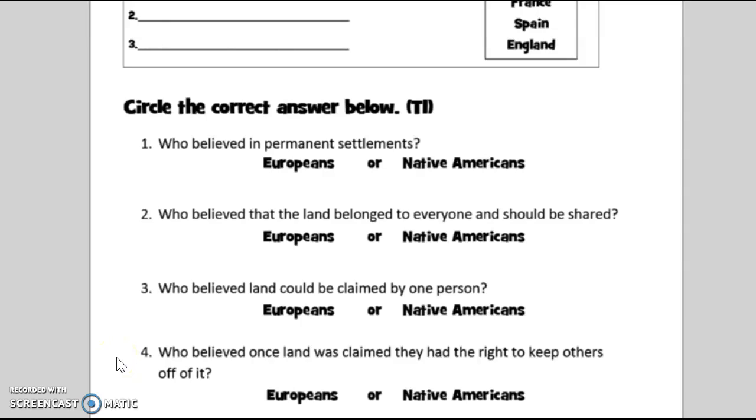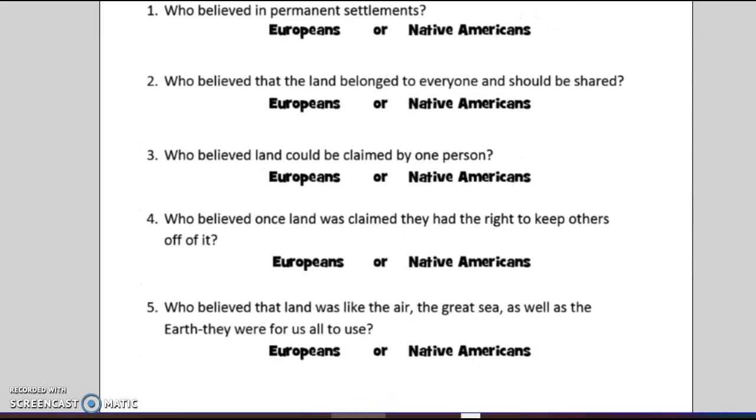Number 4, who believed once land was claimed they had the right to keep others off of it? Was it the Europeans or the Native Americans? And number 5, who believed that land was like the air, the great sea, as well as the earth? They were for all of us to use. Was that the Europeans or the Native Americans?